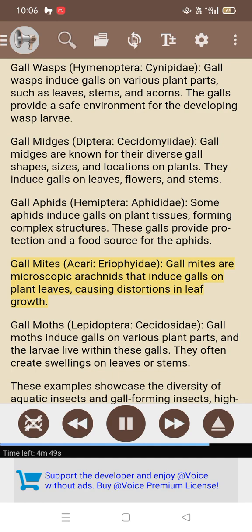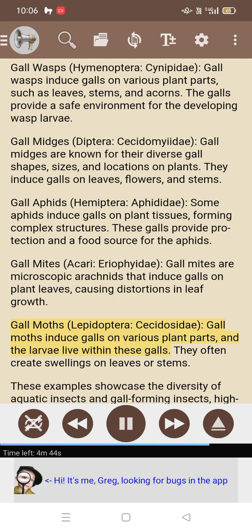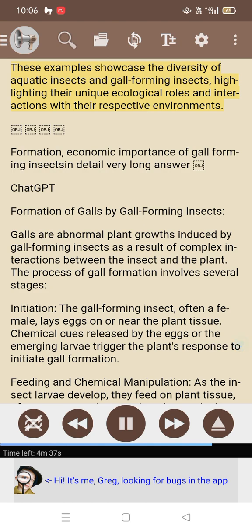Gall mites, Acari. Eriophyid gall mites are microscopic arachnids that induce galls on plant leaves, causing distortions in leaf growth. Gall moths, Lepidoptera. Sesiidae gall moths induce galls on various plant parts, and the larvae live within these galls. They often create swellings on leaves or stems. These examples showcase the diversity of aquatic insects and gall-forming insects, highlighting their unique ecological roles and interactions with their respective environments. Formation and economic importance of gall-forming insects in detail, very long answer.